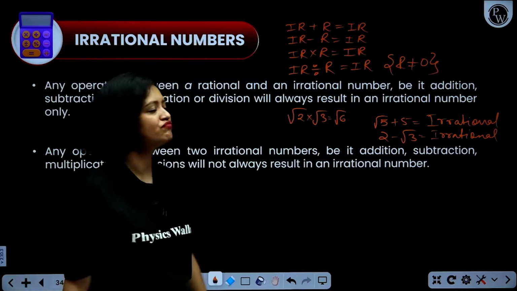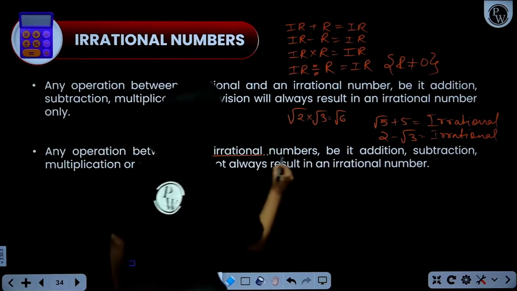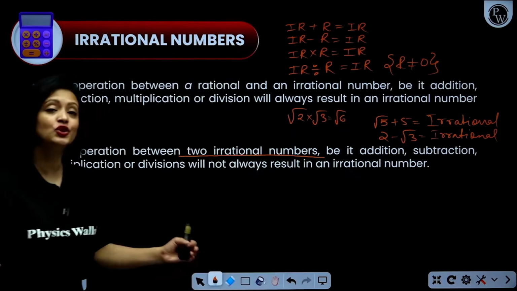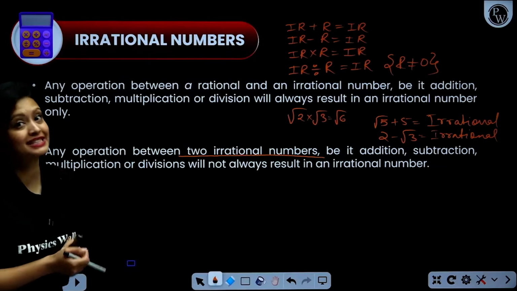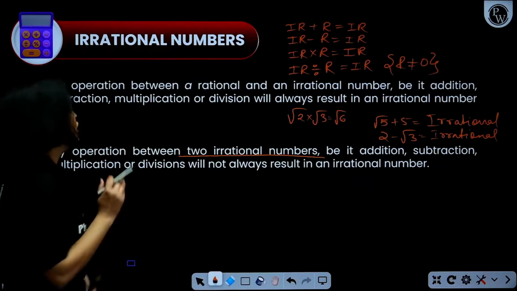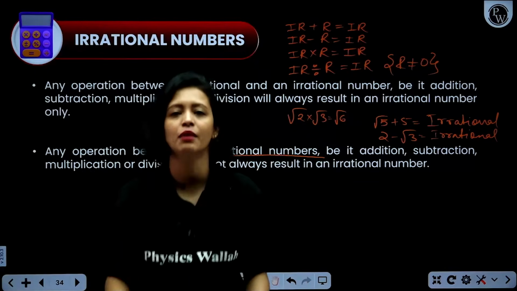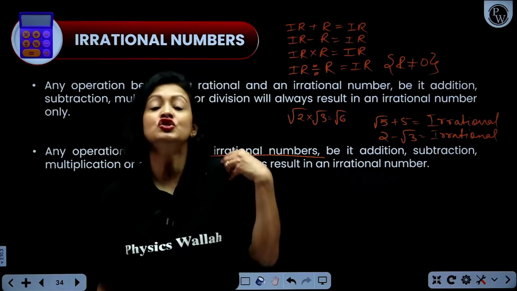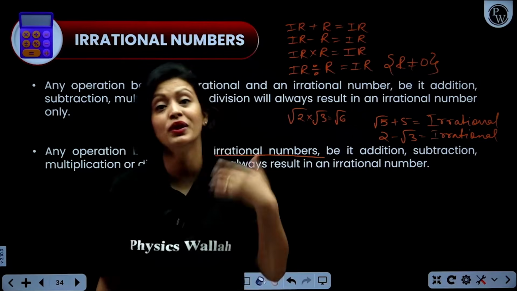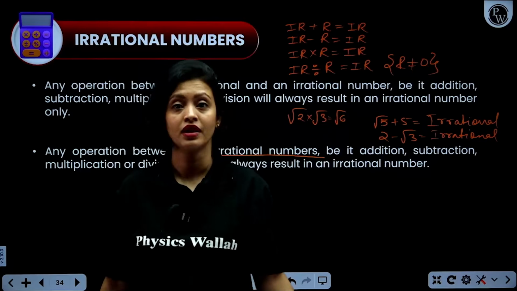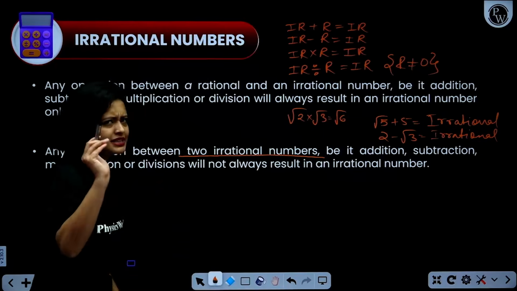Okay? Now, what happens when you have two irrational numbers and you are adding, subtracting, multiplying and dividing them? Let's understand. Remember, if you have two irrational numbers, it's not necessary that their addition or their multiplication or their subtraction or their division will give you an irrational number. It might not. Got it? For example, we can see very basic examples.